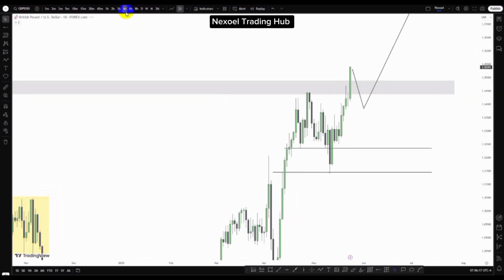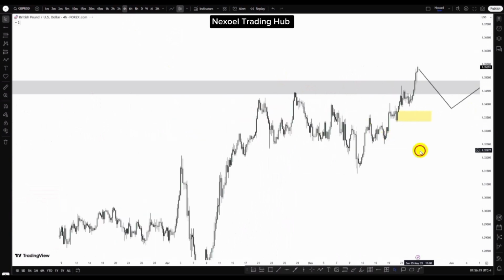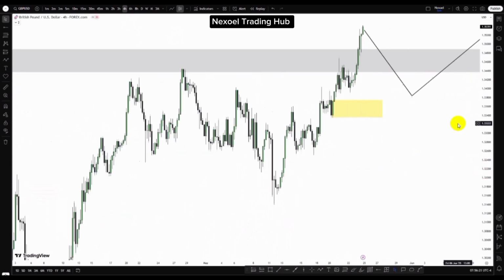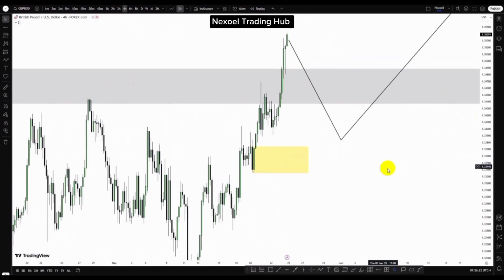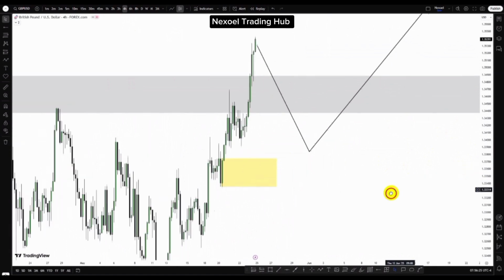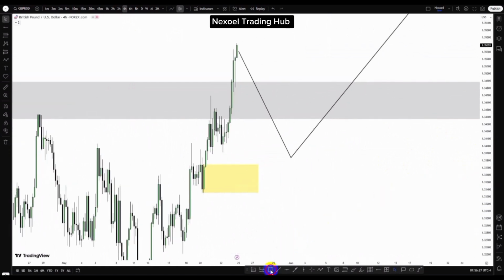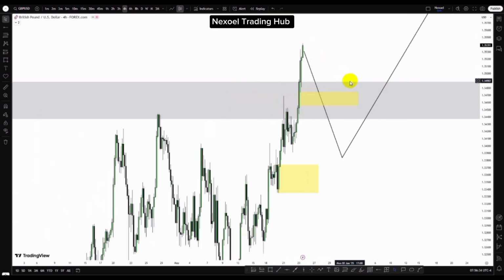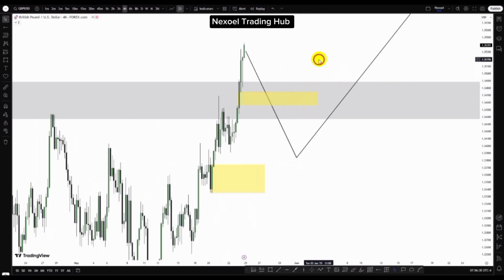So let's check the 4-hour time frame. In the 4-hour time frame, what we can clearly see is that within the weekly bearish fair value gap, we have this bullish fair value gap. So within the weekly bearish, which is going to act as an inversion, we have this 4-hour bullish fair value gap.